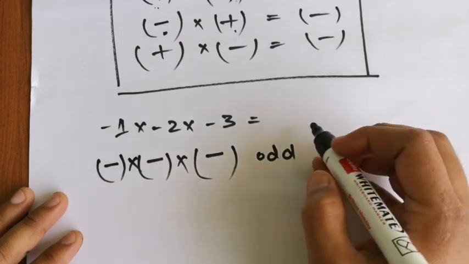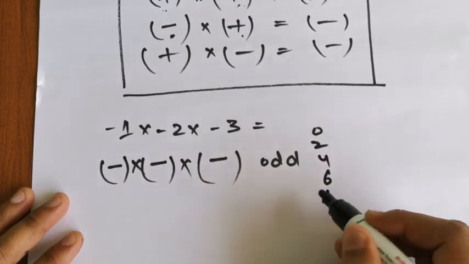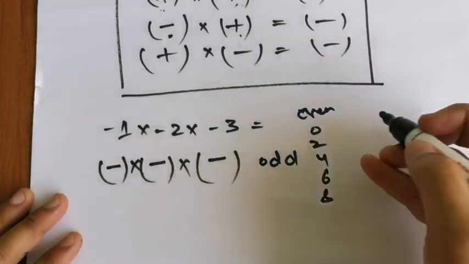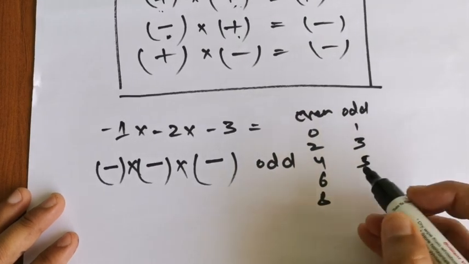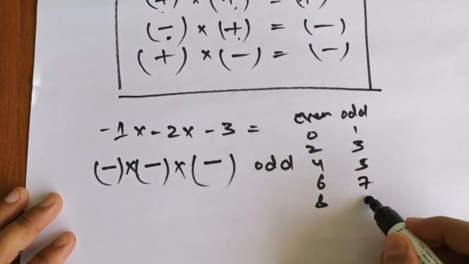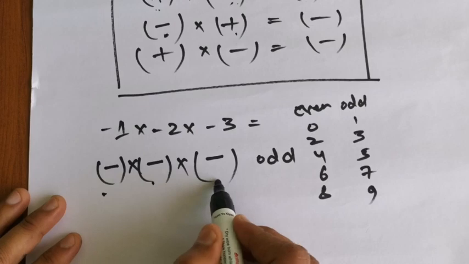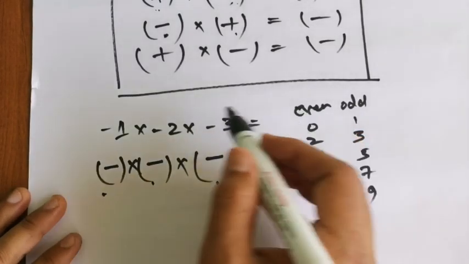Any number that ends with 0, 2, 4, 6, 8 is an even number, and the rest, any number that ends with 1, 3, 5, 7 and 9, is an odd number. So here how many negatives are there? 3 negatives. So this is odd, so the answer will be negative.